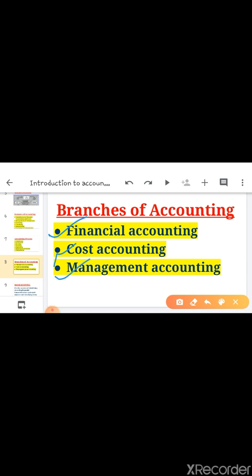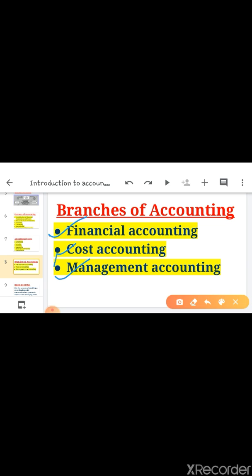So first one is financial accounting. It is that part of accounting in which financial transactions and events are summarized before communicating the result to the users. It involves preparation of financial statements such as profit and loss account and